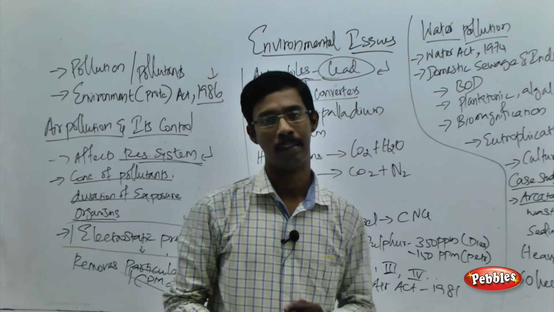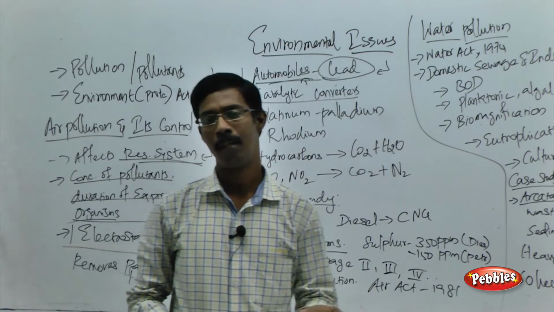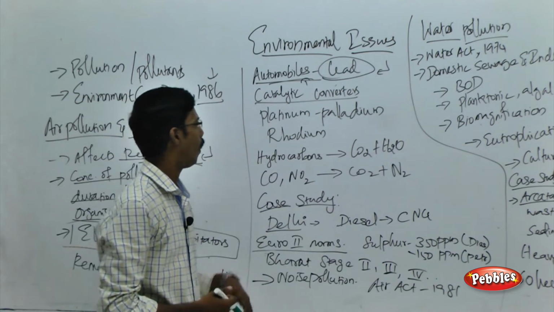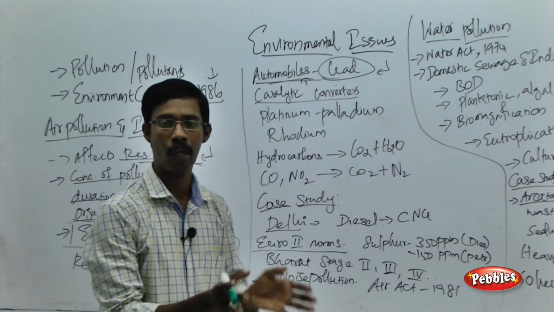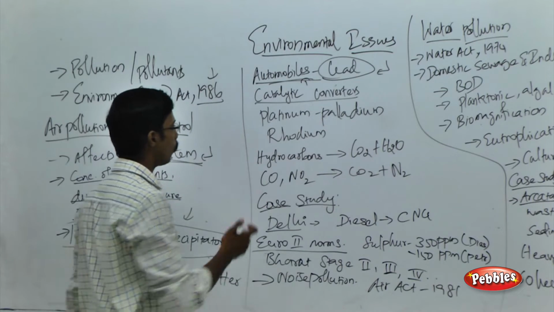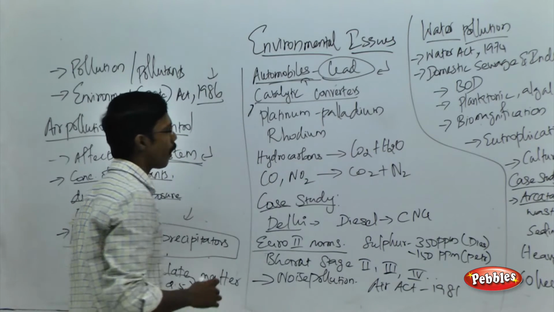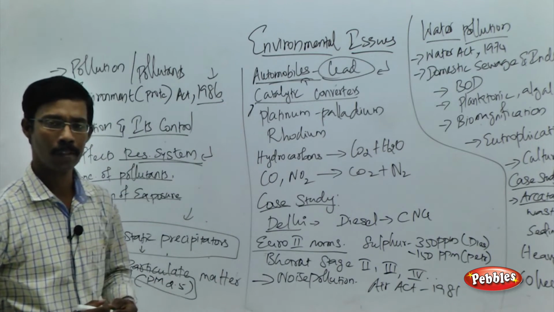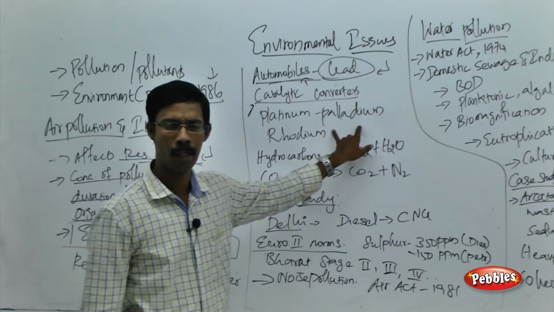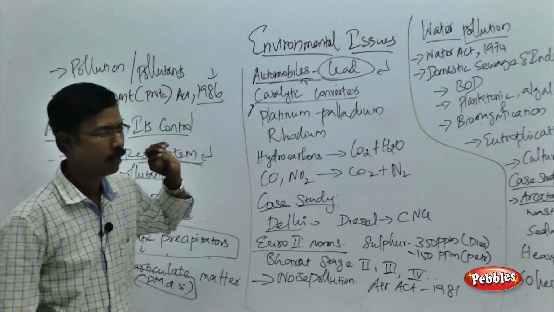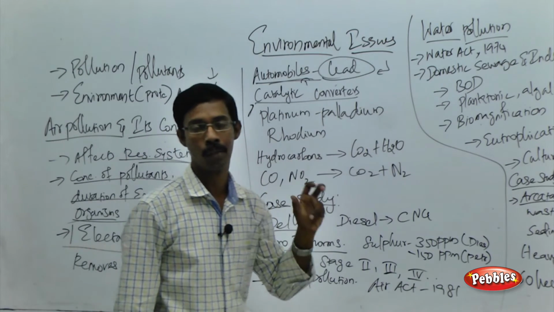We can go for two methods. We can go for unleaded petrol or diesel, or we can install catalytic converters in the automobiles or vehicles. What do you mean by catalytic converters? Catalytic converters use specific elements, for example a combination of platinum and palladium or rhodium. So they are called catalytic converters.